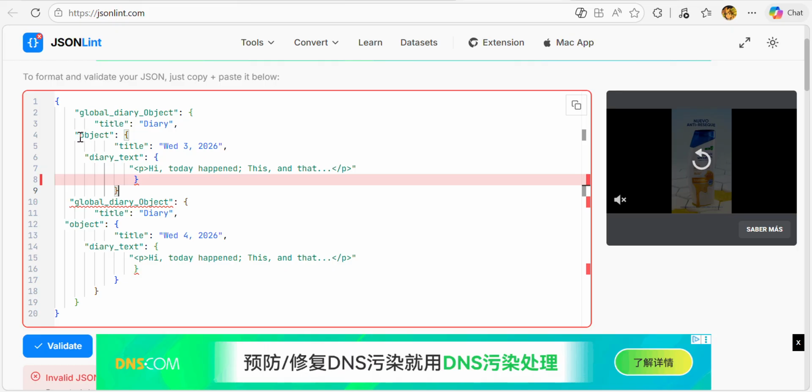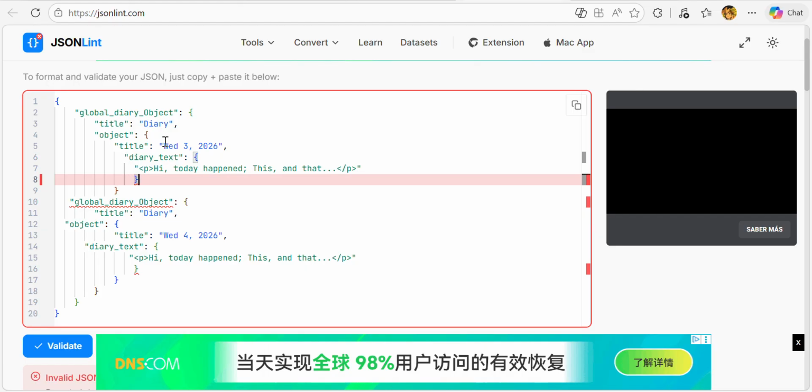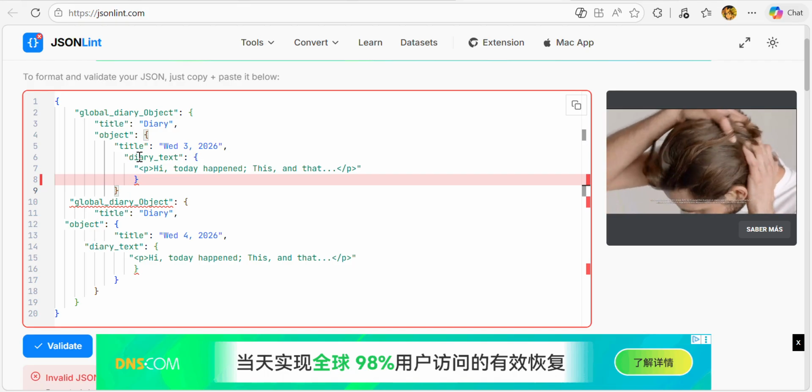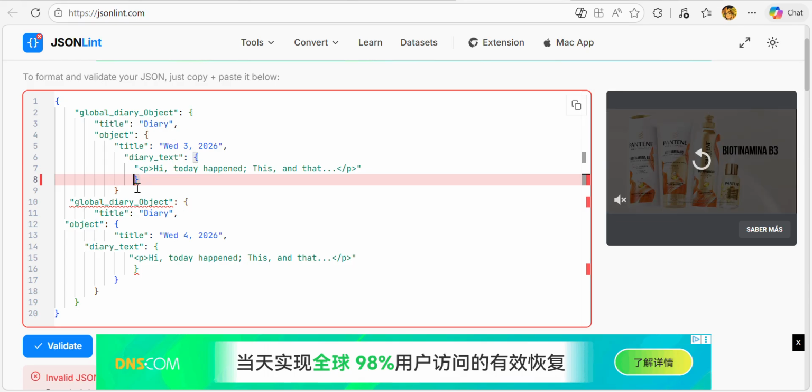And now we have the object here, and the diary text is supposed to be inside of the object. Just like this. But it's missing something. Let me see what it is. Object, global. Oh, it's a comma here.